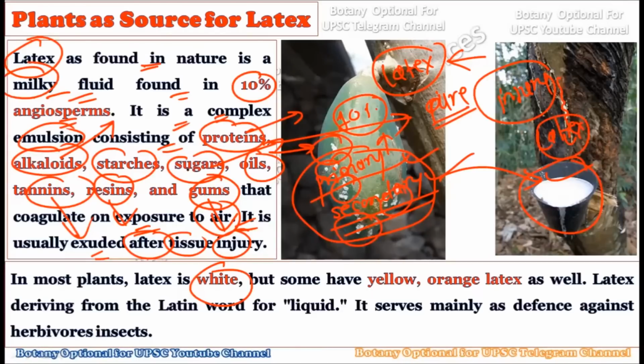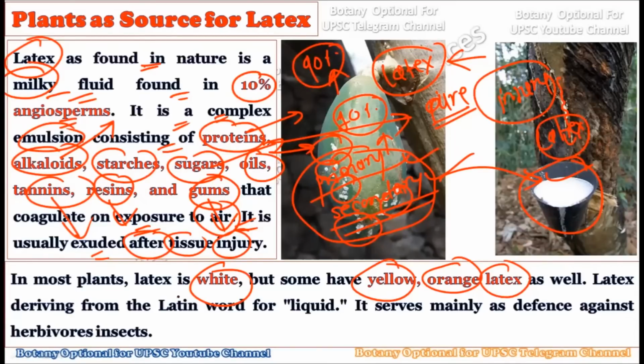Milky white color is there for this latex, but sometimes yellow and orange types of latex are also known. Basically 90% of the time you will find the latex is white in color, but sometimes it may be yellow or orange.